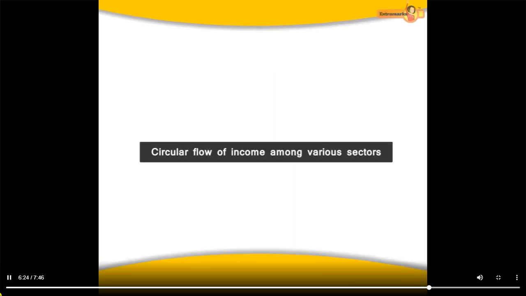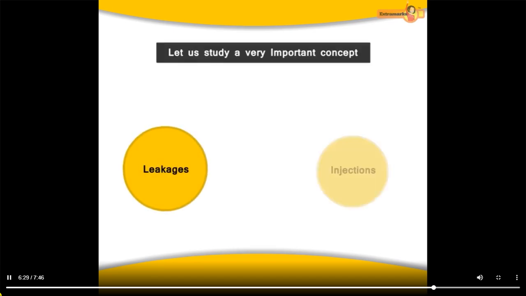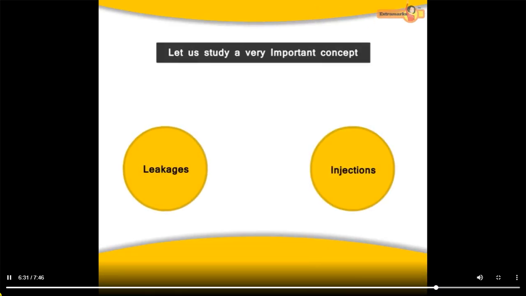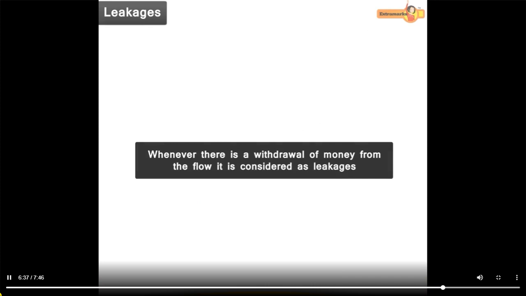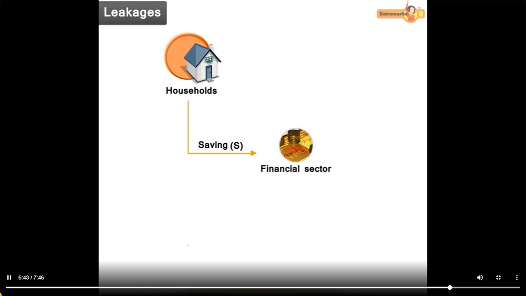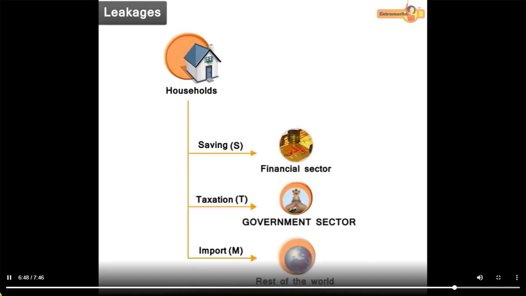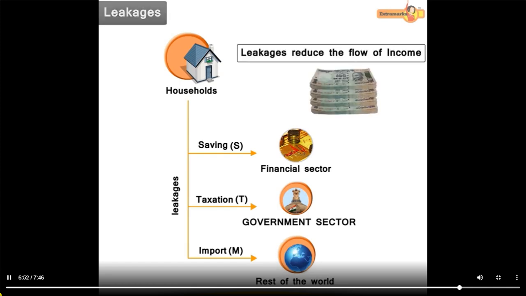After understanding circular flow of income among various sectors, let us study a very important concept: leakages and injections. Leakages. Whenever there is a withdrawal of money from the flow, it is considered as leakages. For instance, households save a part of income, pay taxes, pay for imports. These are called leakages. Leakages reduce the flow of income.